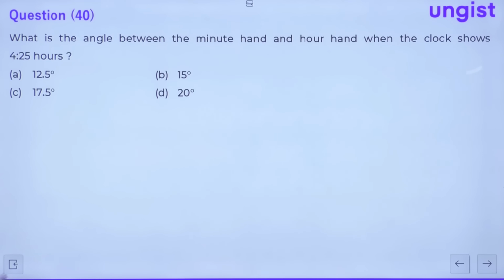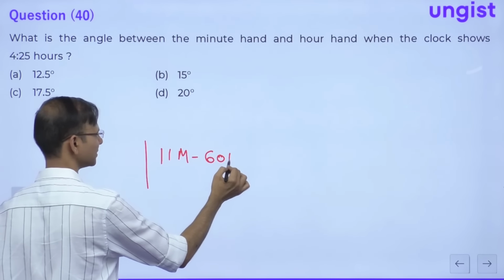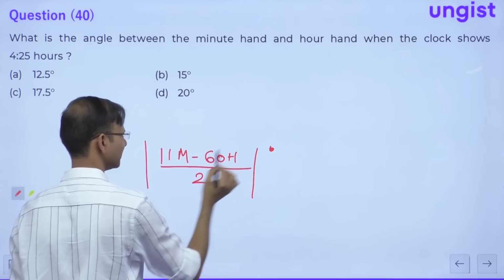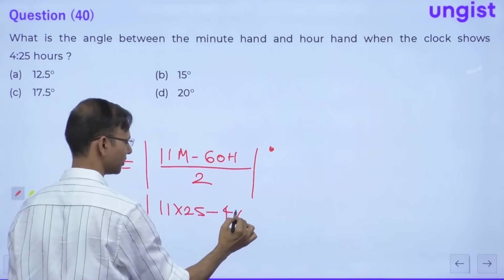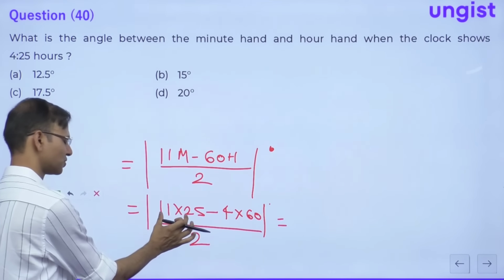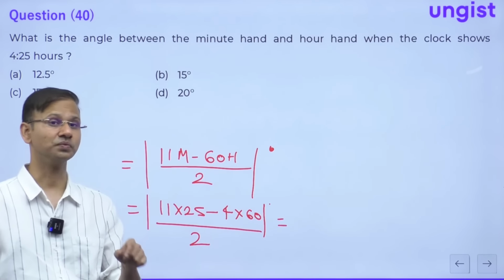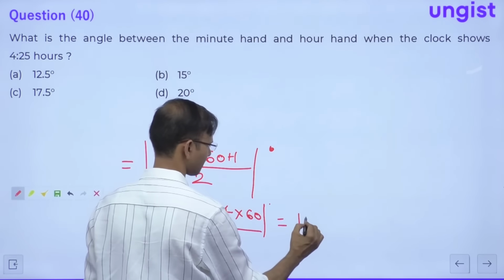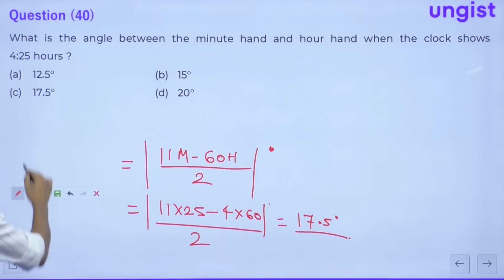Question number 40. What is the angle between the minute hand and the hour hand when the clock shows 4:25 hours? Guys, here we have the direct formula, mod of 11m minus 60h divided by 2 degree, right? Here m stands for minute, h stands for hour, so this is 11 into 25 minus 4 into 60 divided by 2. Mod means always positive. This is 275 minus 240. 275 minus 240 is what? 35. 35 divided by 2, which is 17.5. Right, everybody? 17.5 degree. So option C is the correct choice.